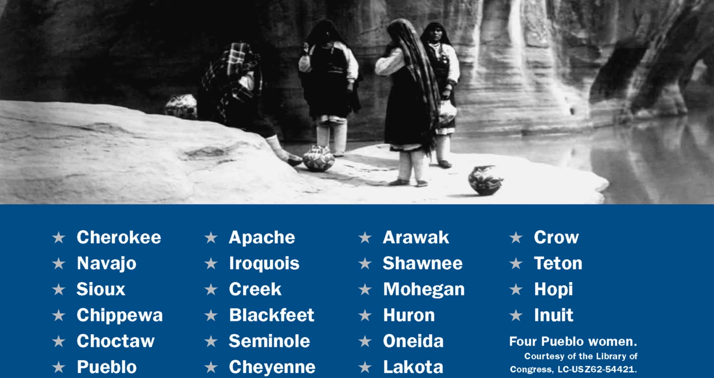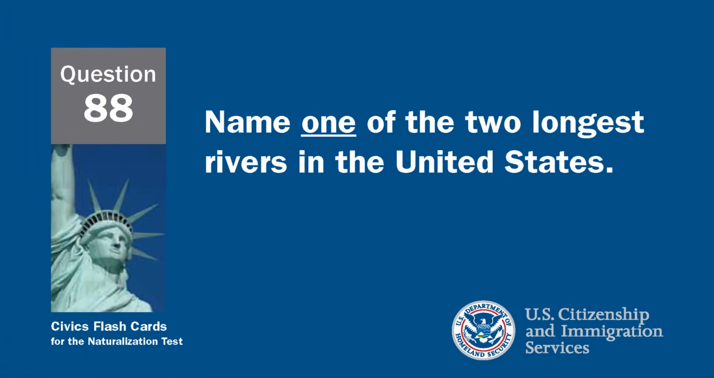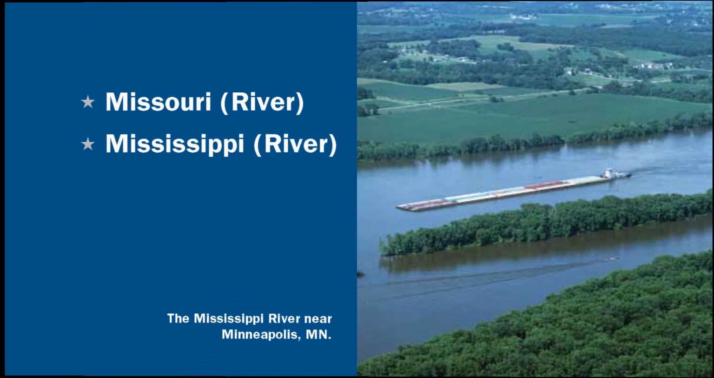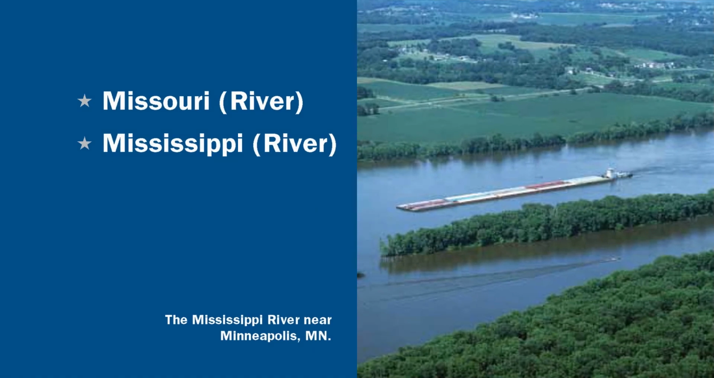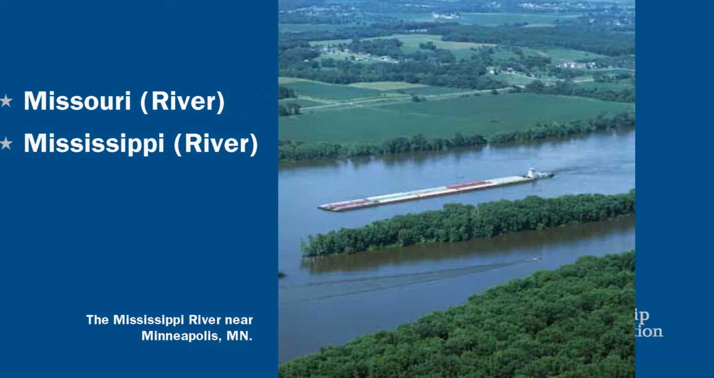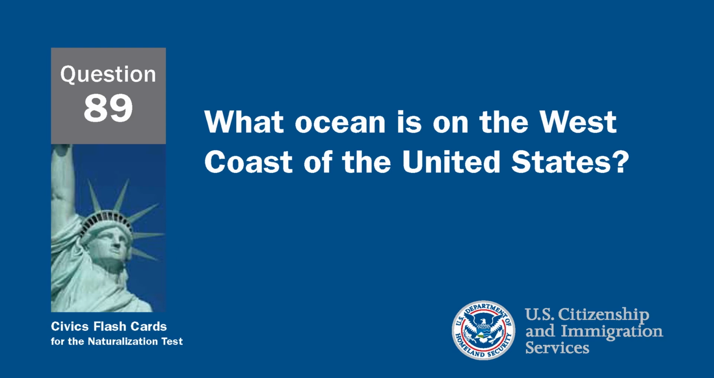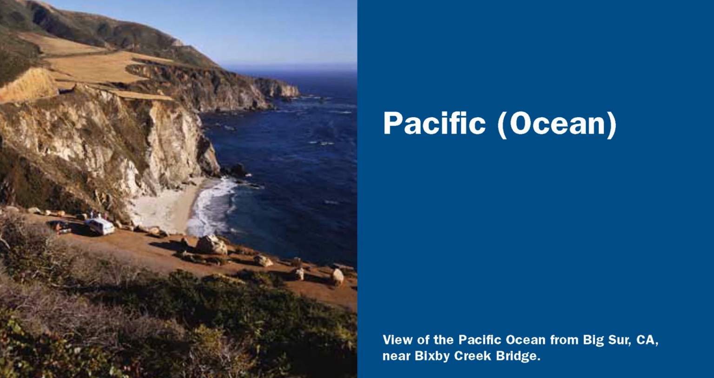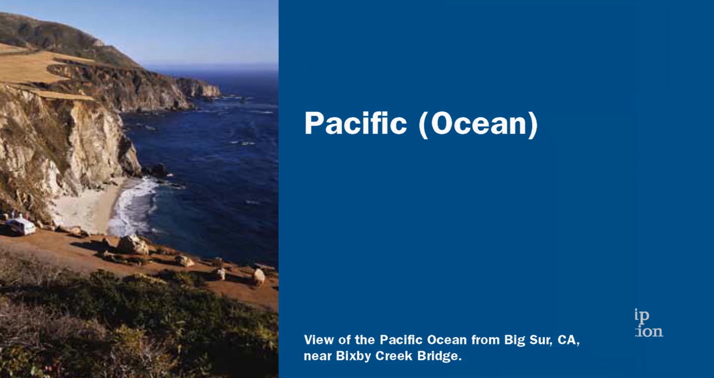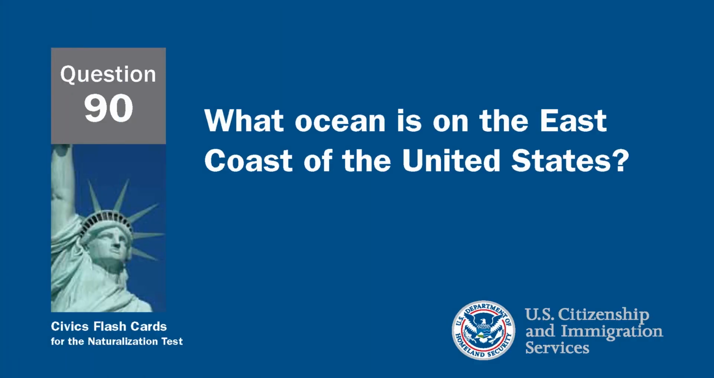Name one of the longest rivers in the United States. The Missouri and the Mississippi are the longest rivers in the United States. What ocean is located on the west coast of the United States? The Pacific Ocean is located on the west coast of the United States. What ocean is on the east coast of the United States? The Atlantic Ocean is on the east coast of the United States.